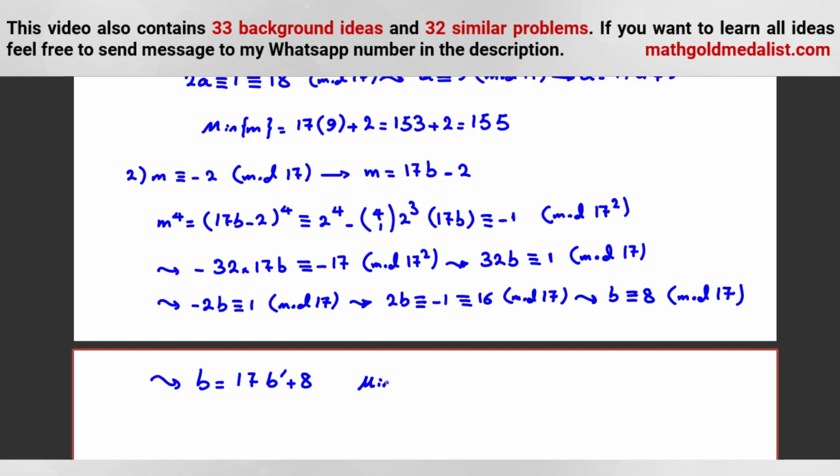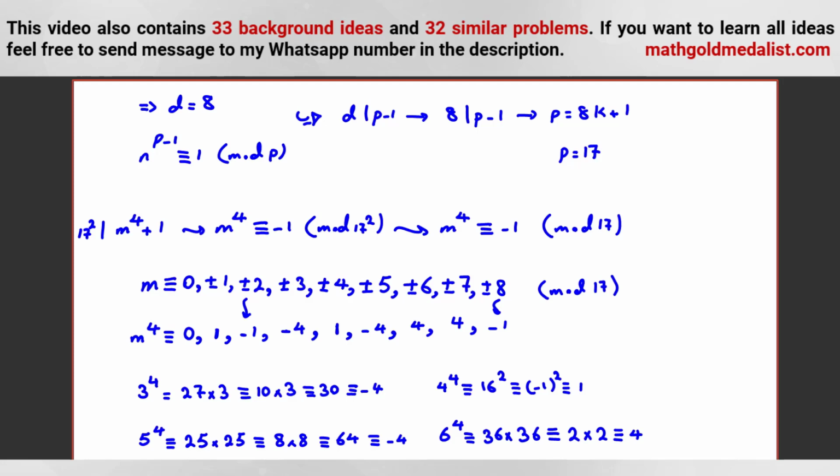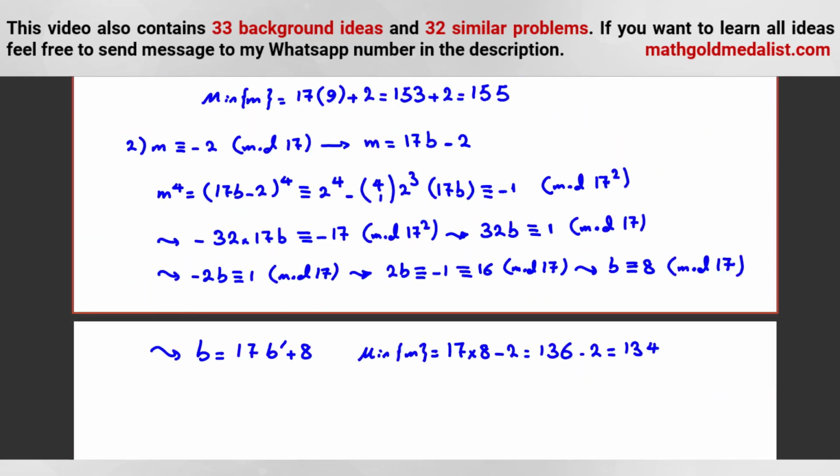So the minimum m in this case is 17 times 8 minus 2. 8 times 7 is 56, we have 1, 5. 8 times 1 is 8, plus 5 is 13. Minus 2, which is 134. So by considering cases 1 and 2, case 2 is better. 134 is better than 155.